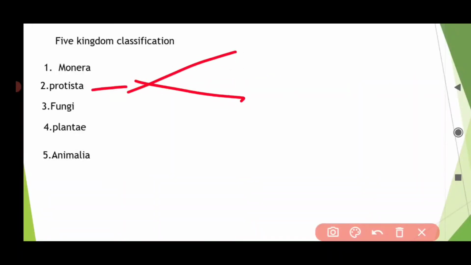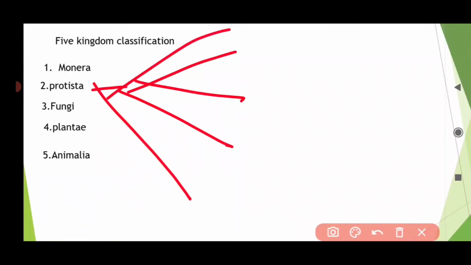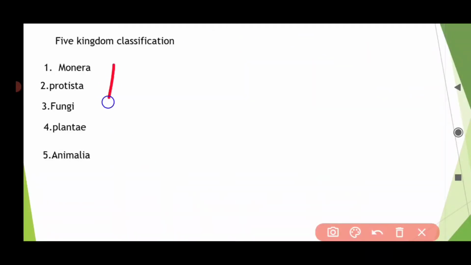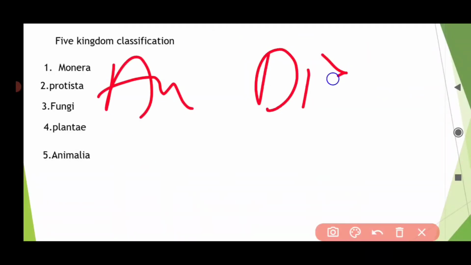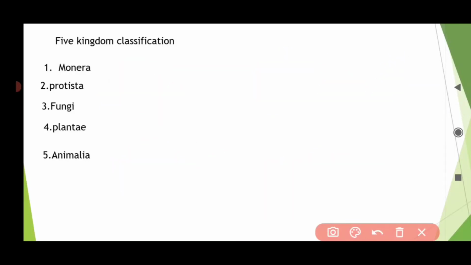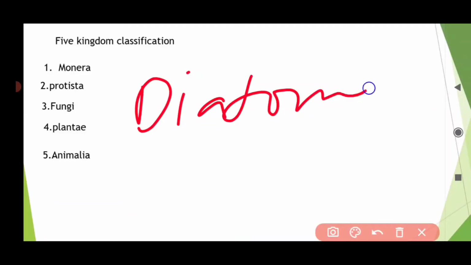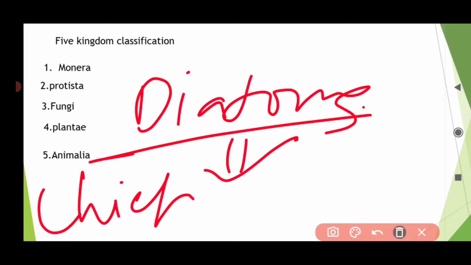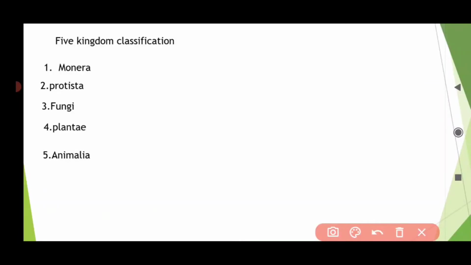They show different nutrition, like autotrophic, heterotrophic, saprophytic, etc. Autotrophic nutrition is shown by diatoms and dinoflagellates. What are diatoms and dinoflagellates? Diatoms are also called desmids, and these diatoms are the chief producers in oceans. They do not have any movable structures.